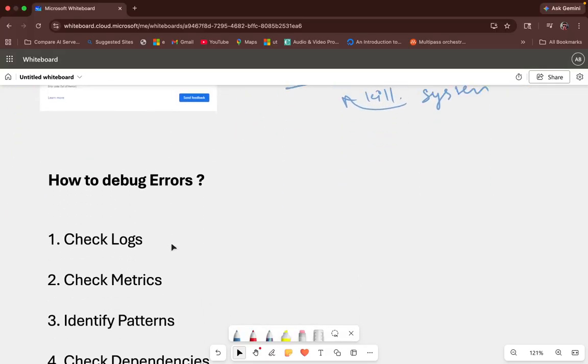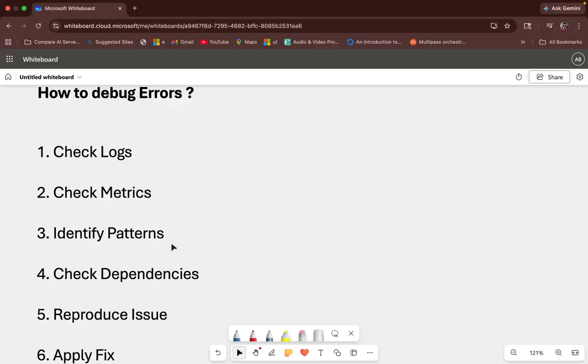Now, how do we debug those errors? Once you have created the application, deployed it on a server, and you're facing one or the other kind of errors that we have just discussed, you would want to debug it. So how can we debug these errors? First option is that we can check logs. We can check the application logs, because whenever you have created the application, you have also created the logs. Each and every process, each and every timestamp would be logged in there. So we can check what the error is over there.